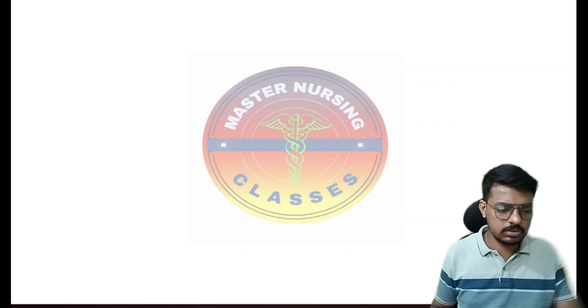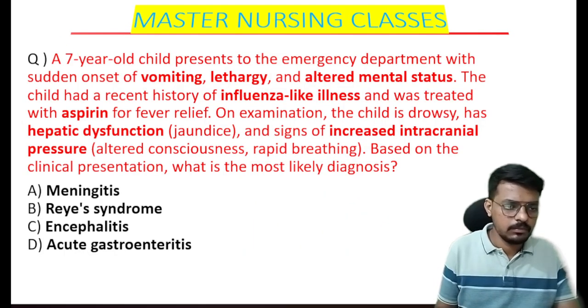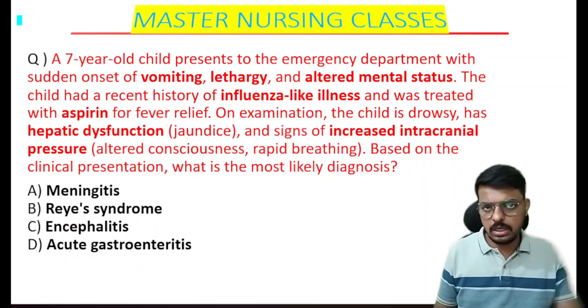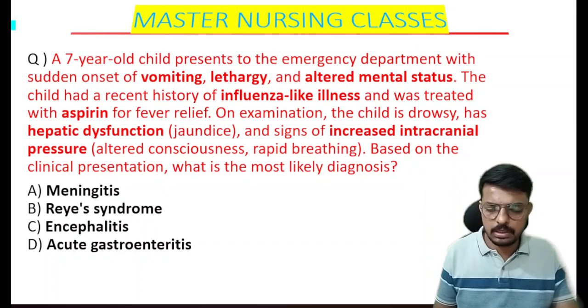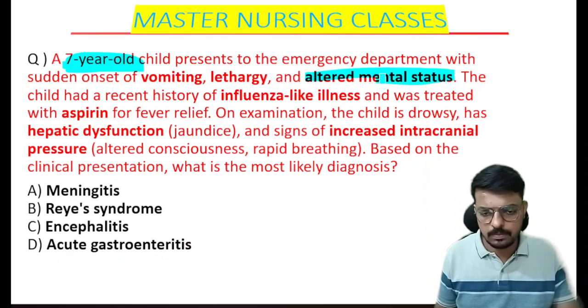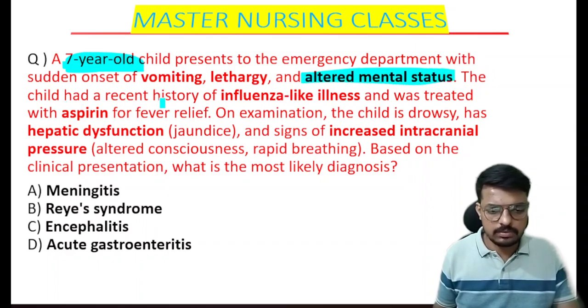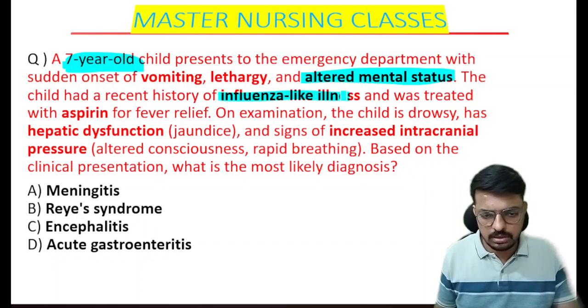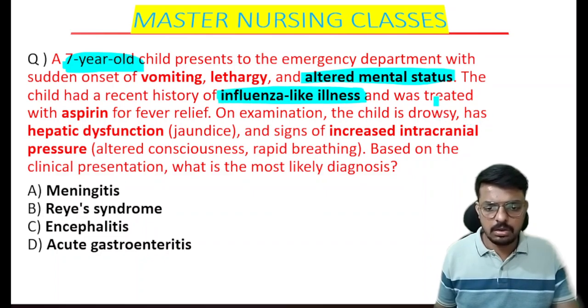Okay, the next question is here. The question looks very long, but this one question will help you solve many other questions on this situation. The question is very simple. A 7-year-old child presents to the emergency department with vomiting, lethargy, and altered mental status. The child recently had a history of influenza-like illness and was treated with aspirin.